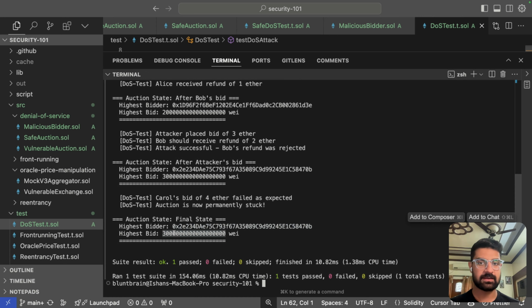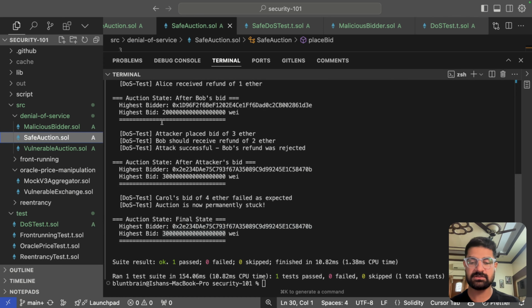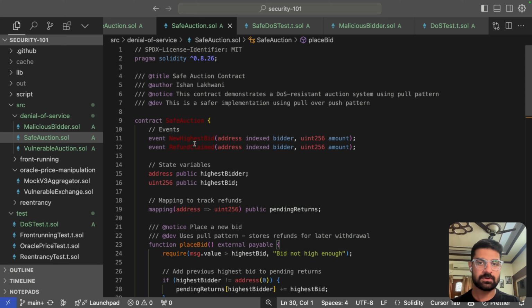Now you would be wondering how we can prevent DOS attacks. I have written a safe auction contract here. So it's the same contract, but I have used a different strategy to write it. It is called the pull method. So instead of refunding the previous bidder, we are going to let the bidders withdraw their amounts.